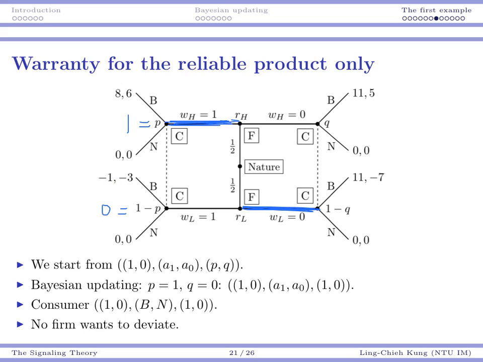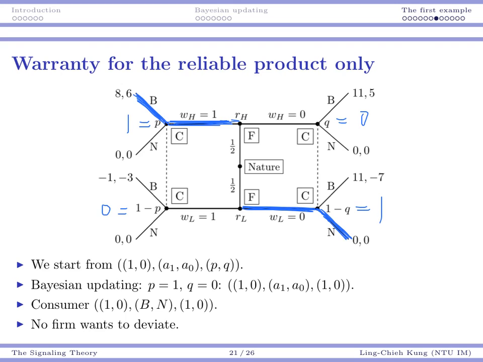I'm going to buy this product. This is of course because if I do not buy it, I simply get nothing. As an unreliable case, I will think, okay, this probability is 1, this probability is 0. If I choose to buy it, my utility will be negative 7. So in this case, I will not buy it.